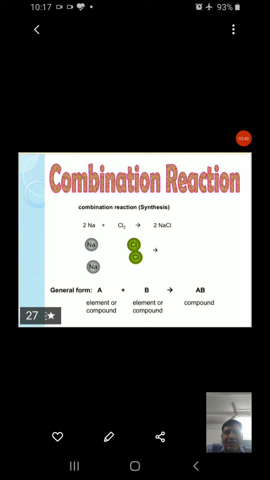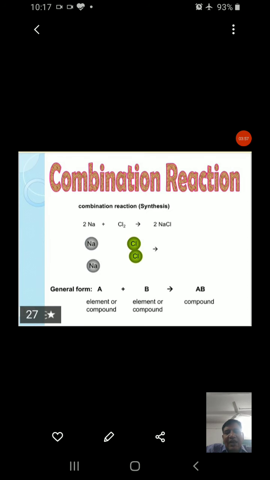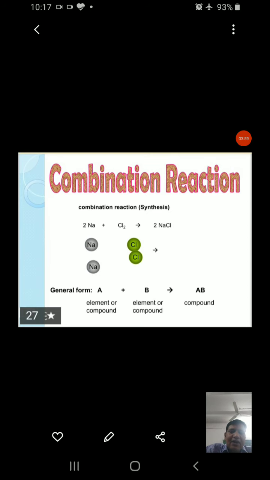Now, this is another example: Na plus Cl2 converts into NaCl. General form: element or compound plus element or compound converts into compound. This is specific: in a combination reaction, the product will always be a compound, but the reactant can be a compound or an element.